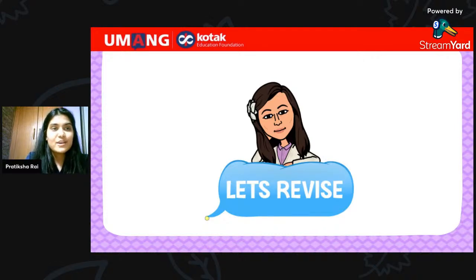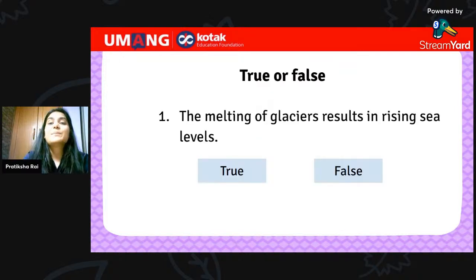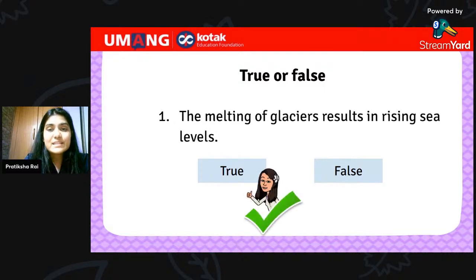Are you ready? If you're ready, type ready in the chat box. So, what you have to do is help me identify whether the following statements are true or false. Okay, the first statement for you is: the melting of glaciers results in rising sea levels. Is it true or false? Think about it very carefully. I want all of you to respond quickly to it. Yes, that's right. It is true.